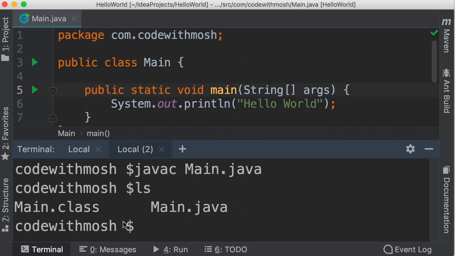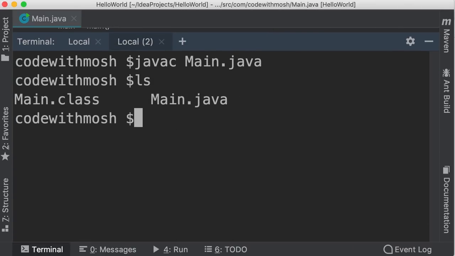So back to this terminal window, let me expand this. Currently we are inside of this folder, Code with Mosh, and in this folder we have this class file. Now let's go one level up. So cd .. and one more time. So now we are inside the source folder. We can invoke Java virtual machine like this. We type java, and then we type the full path to our main class file.